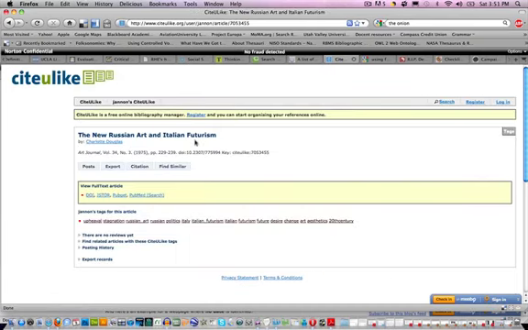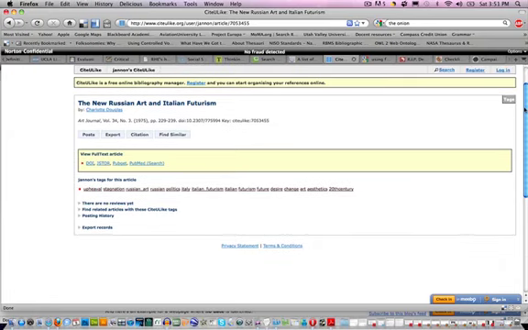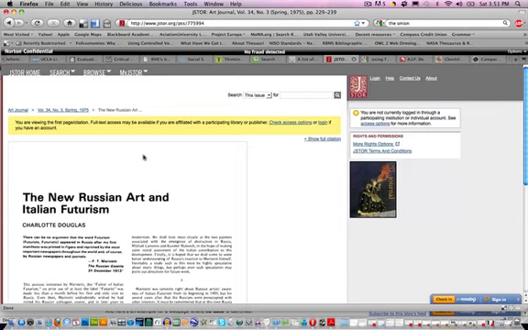Now you can see that what it's brought me to is a page that lists some information about the article, including a full citation with the digital object identifier number, as well as spaces that I can go to view the full text article. Now here it's important to note that when I click on one of these, it's really not going to necessarily take me to free content on the web. This is a really important thing to remember about CiteULike. The materials are quality, they are not always free.